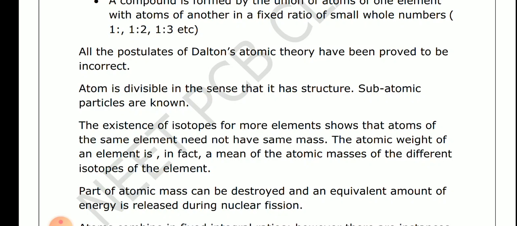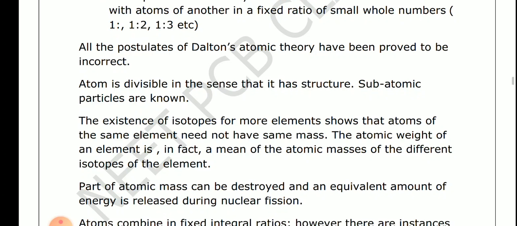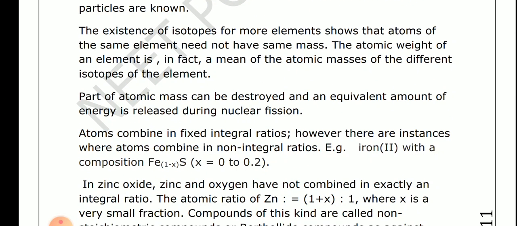Atomic weight of an element is in fact a mean of the atomic masses of the different isotopes of the element. Part of atomic mass can be destroyed and an equivalent amount of energy is released during nuclear fission.